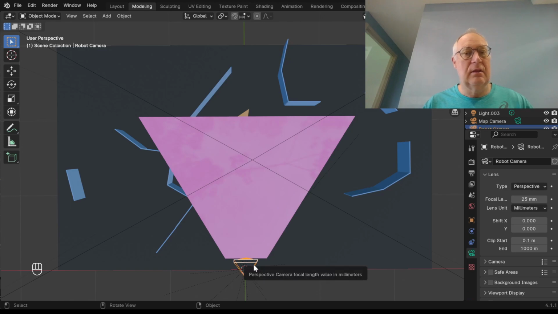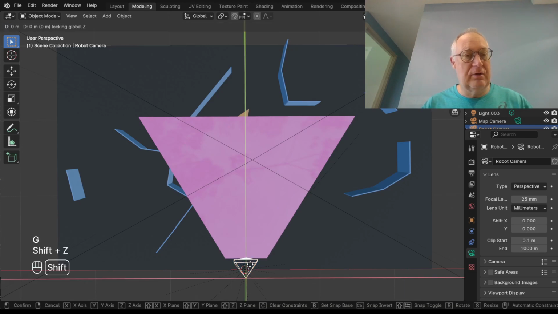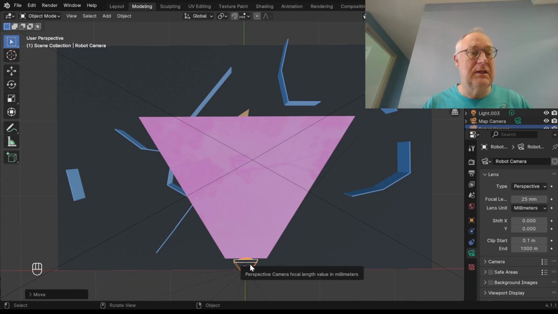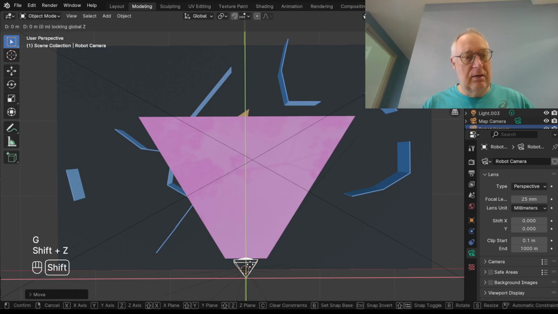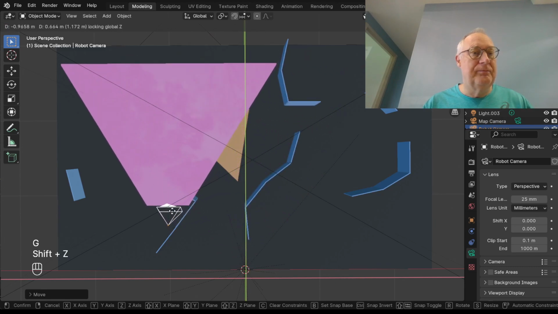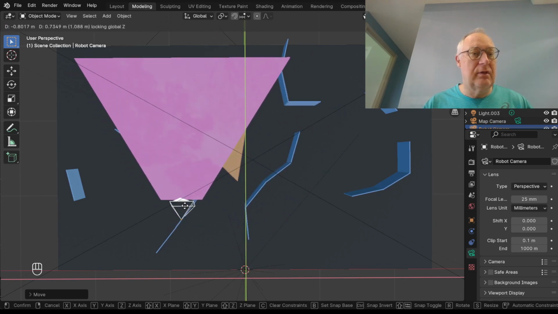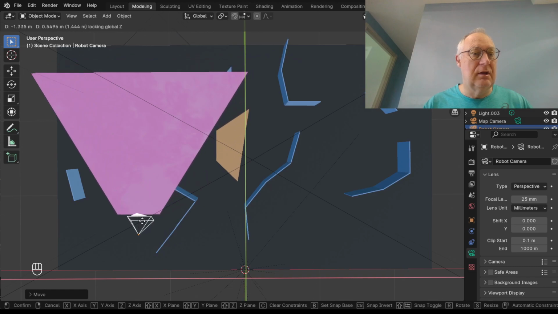Then you can click on, there's three cameras. The top view is the standard camera. Then there's a robot camera. You can left click on the robot camera, hit G to grab it, Shift Z to limit it to the Z plane so that you just translate it around.